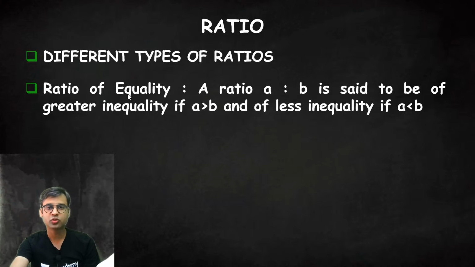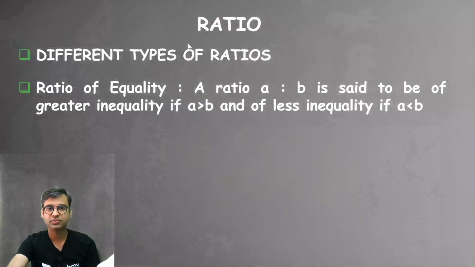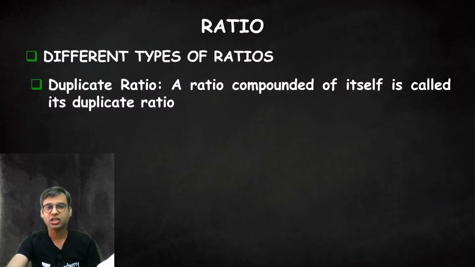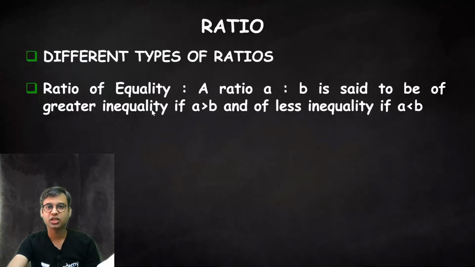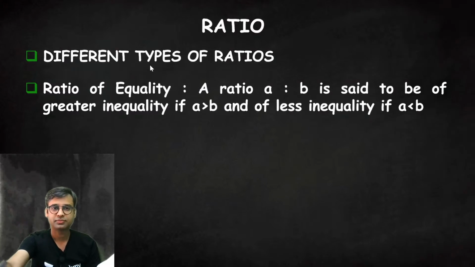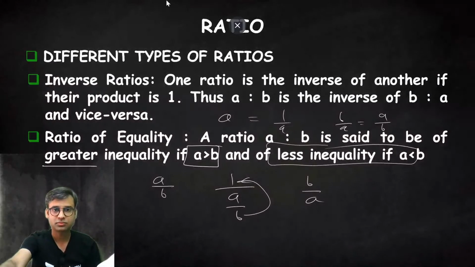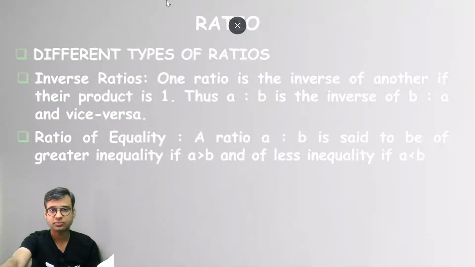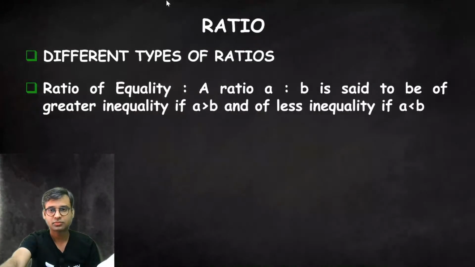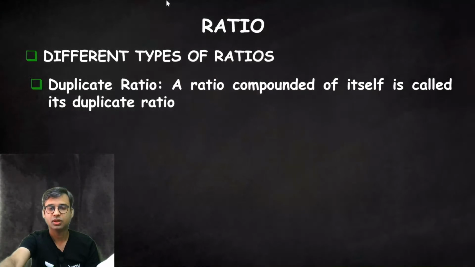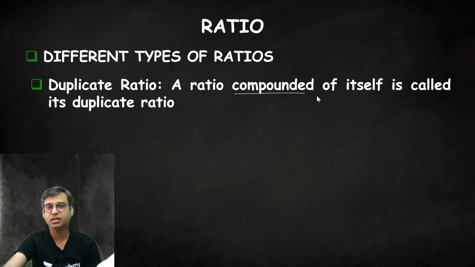Different types of ratios. Ratios of equality, this we have covered already. Duplicate ratio: the ratio compounded of itself is called the duplicate ratio.